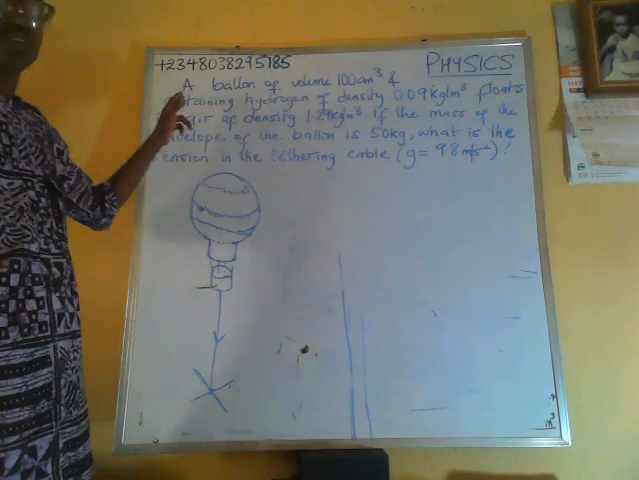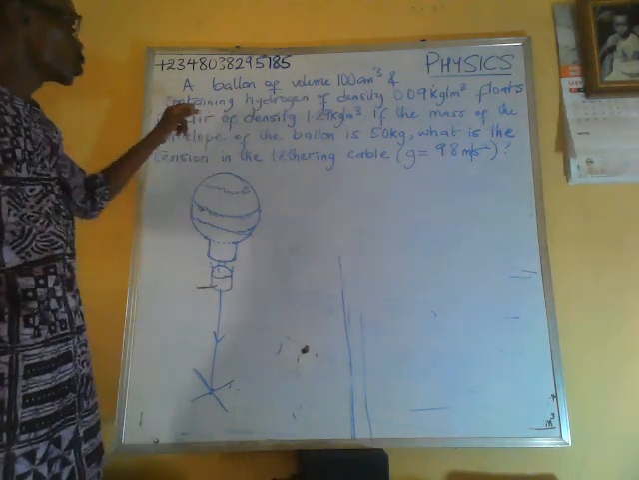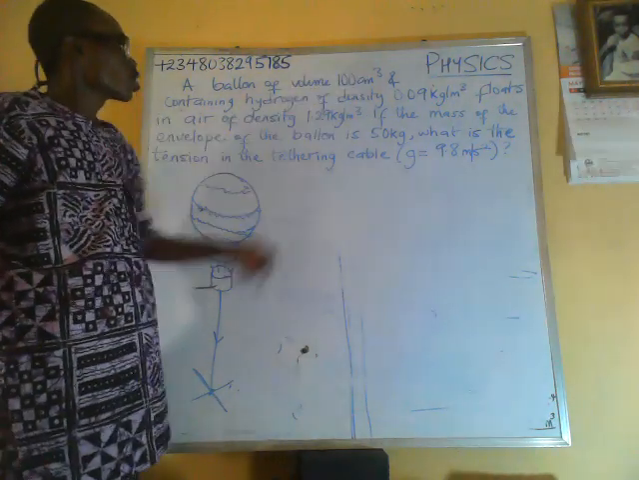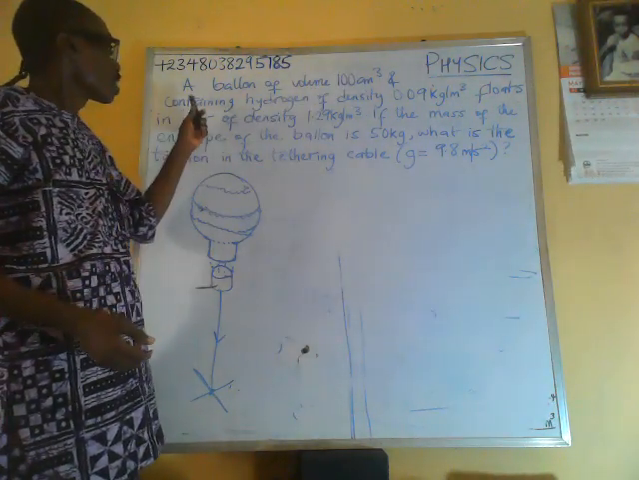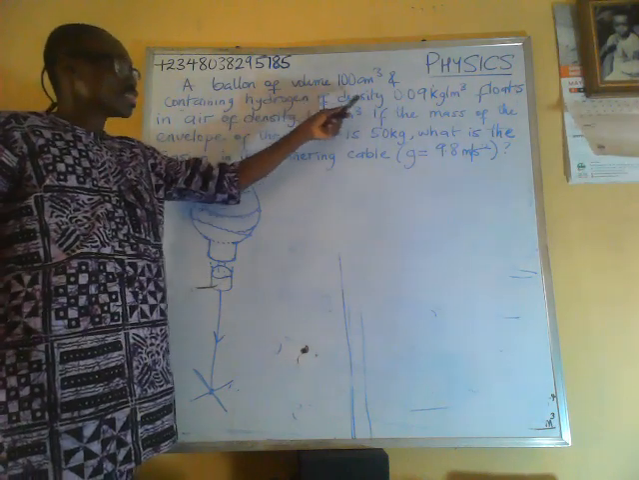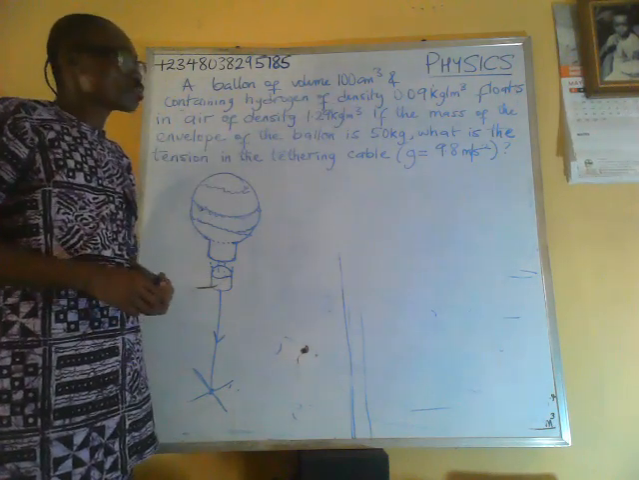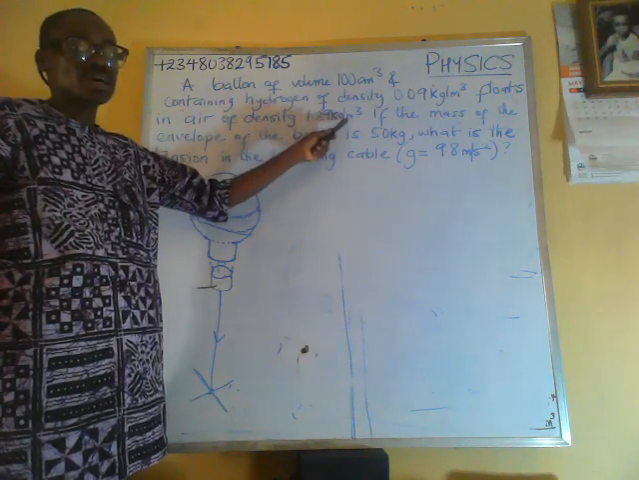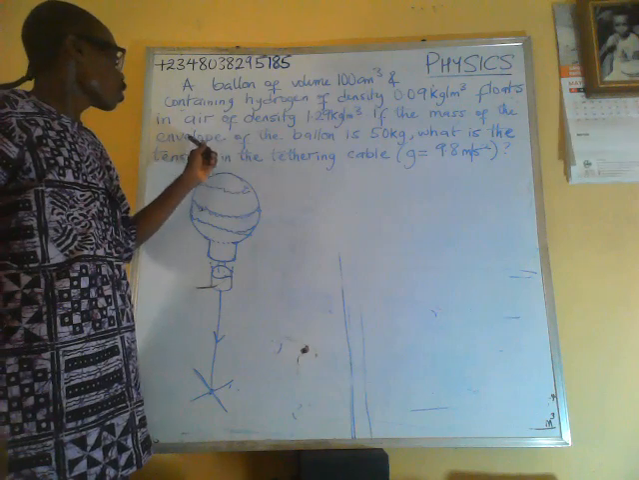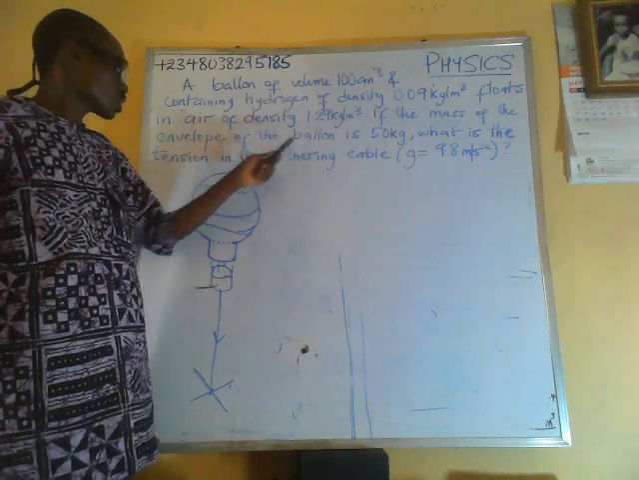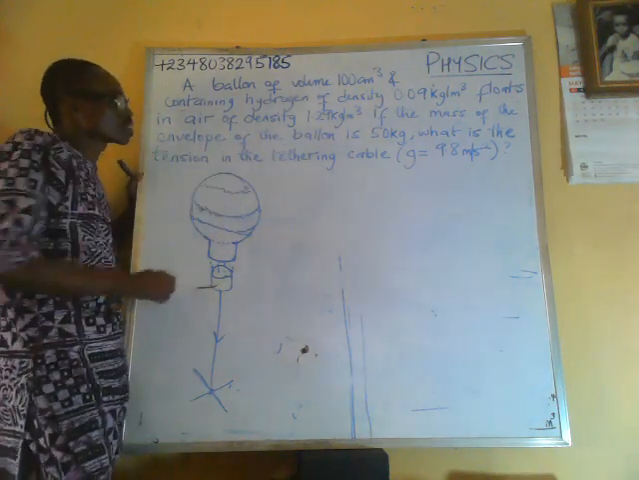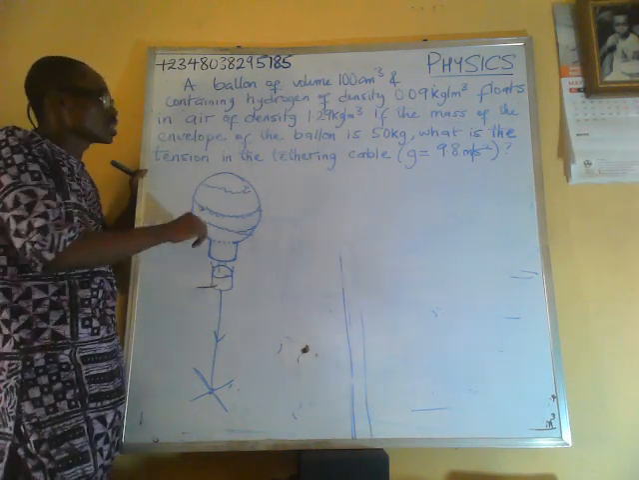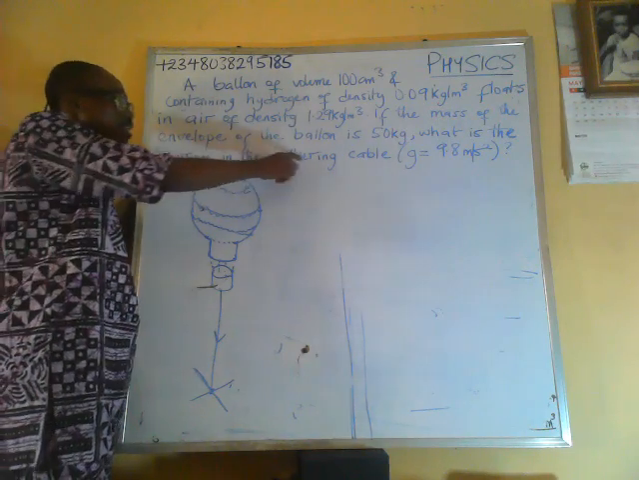So this is our question 2. In our question 2, we are told that a balloon of volume 100 cubic centimeter containing hydrogen of density 0.09 kilogram per cubic meter floats in air of density 1.29 kilogram per cubic meter. If the mass of the envelope of the balloon is 50 kilogram, what is the tension in the tethering cable?